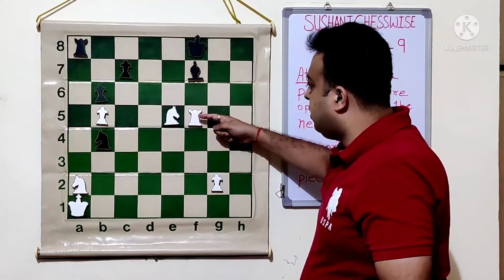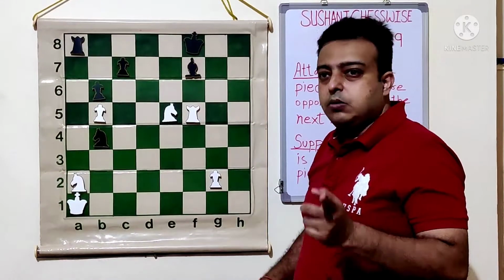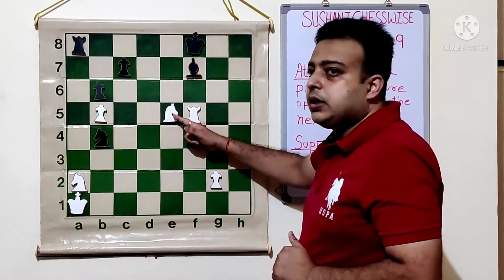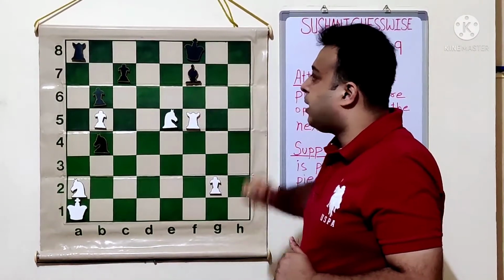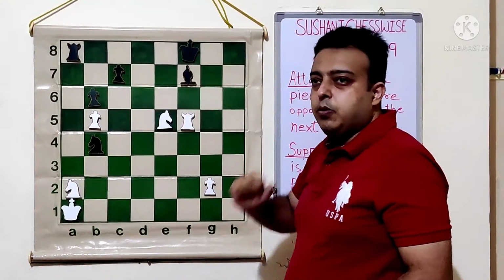So first we see the rook. The rook is attacking the bishop. There is one attack on the bishop. Now let's look at the knight. The knight is also attacking the bishop. There are 2 attacks on the bishop and only one support.